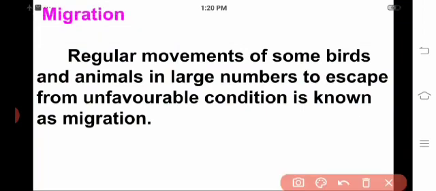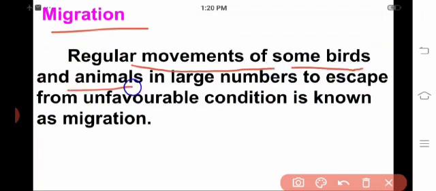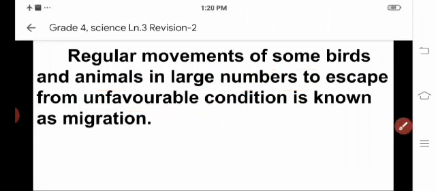Next is migration. What is migration? Regular movements of some birds and animals in large numbers to escape from unfavorable conditions is known as migration.